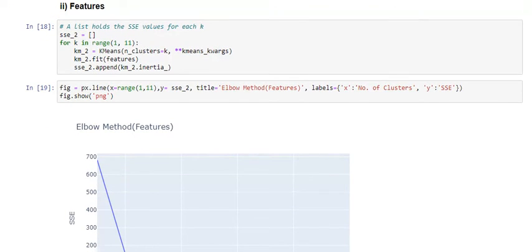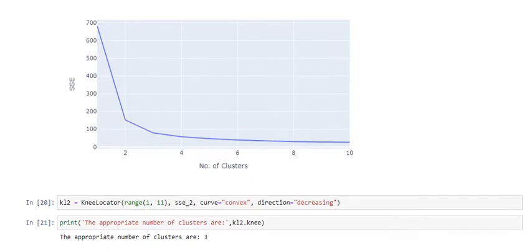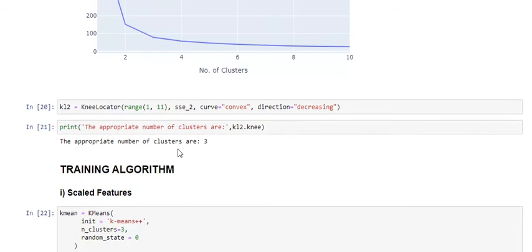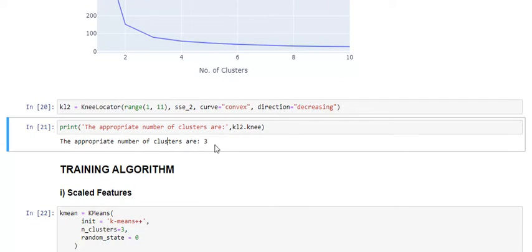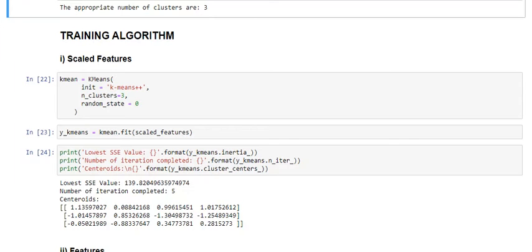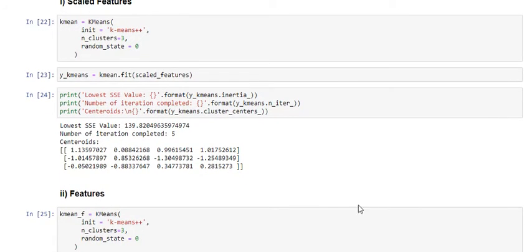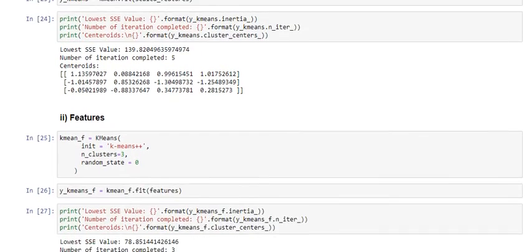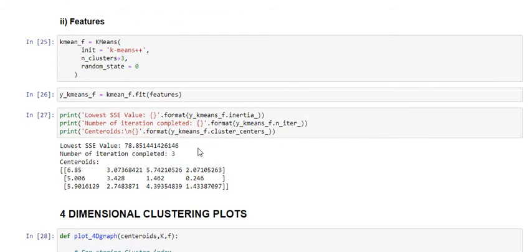I have performed the same steps with the original features, and here you can see that the number of clusters is 3 here as well. The K-means algorithm is used to train on the scaled features. Here you can see the lowest SSE value is 139.82, and for the original features the lowest SSE value is 78.85. So from here you can see where the results are going.